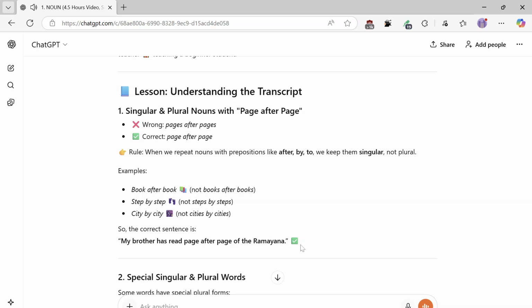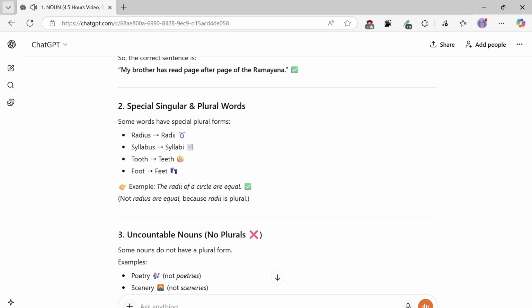Number 2, special singular and plural words. Some words have special plural forms. Radius, radii. Syllabus, syllabi. Tooth, teeth. Foot, feet. Example: the radii of a circle are equal. Not radius are equal, because radii is plural.